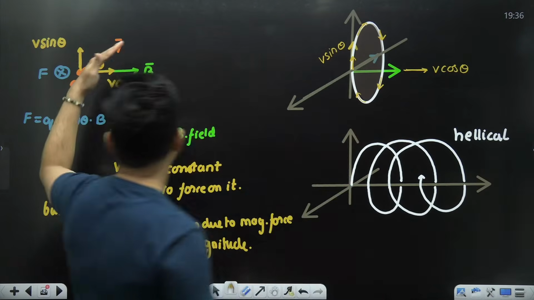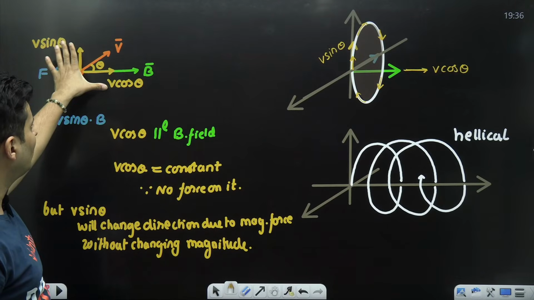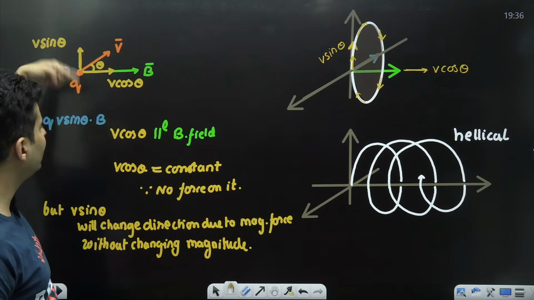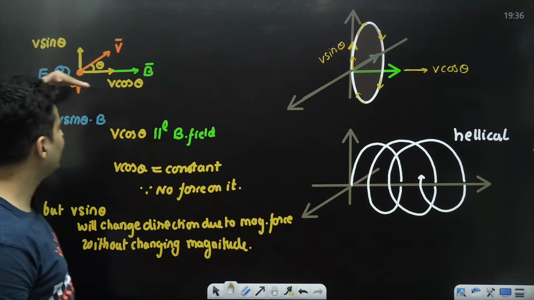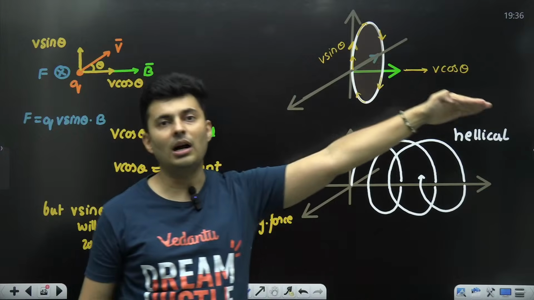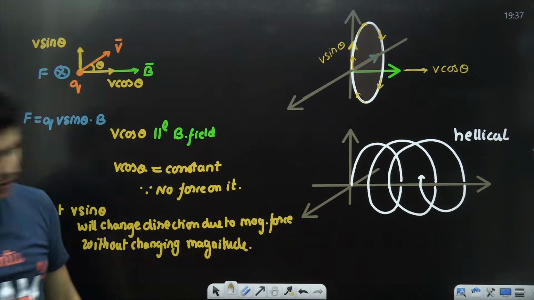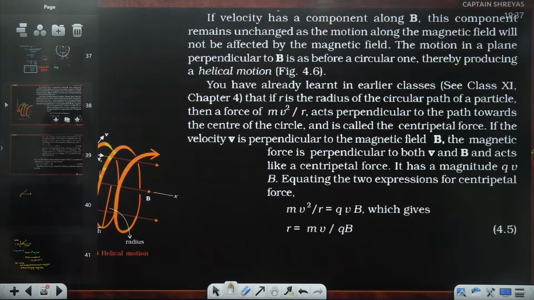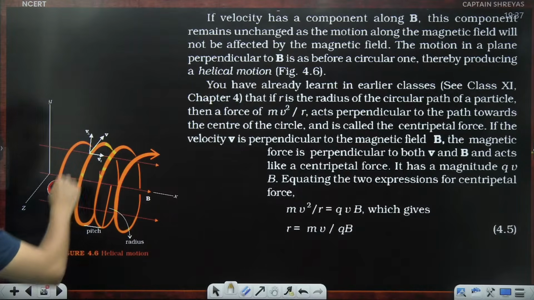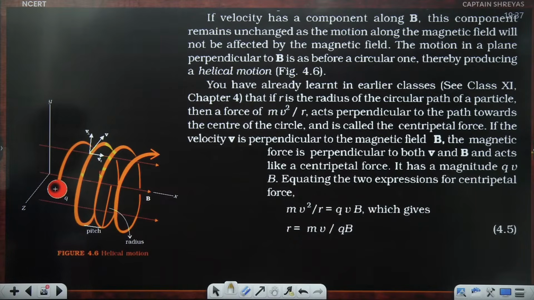So when velocity is not perpendicular but at an angle, both these components play a role. The V sine theta is responsible for circular motion. The V cos theta is responsible for the motion along the axis. So both of them combined, it does a helical motion. That diagram is beautifully drawn by me also and by NCERT also. See this, how it is going in a helical motion. I hope you are able to visualize this.